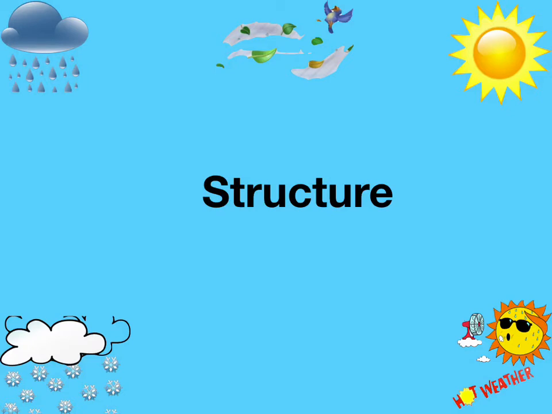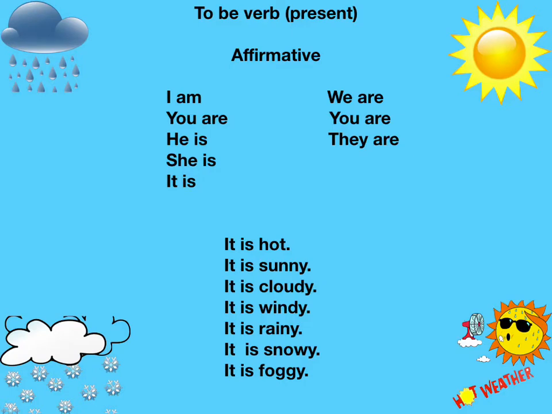Structure. In this part, you learn the structure and the grammar of the sentences you use to talk about weather. We use the words hot, sunny, cloudy, windy, rainy, snowy, foggy, and other words to talk about weather. Pay attention that weather words are adjectives, and we use to be verbs am, is, are to talk about adjectives and nouns. And pay attention that in this section we study the present form of to be verbs.